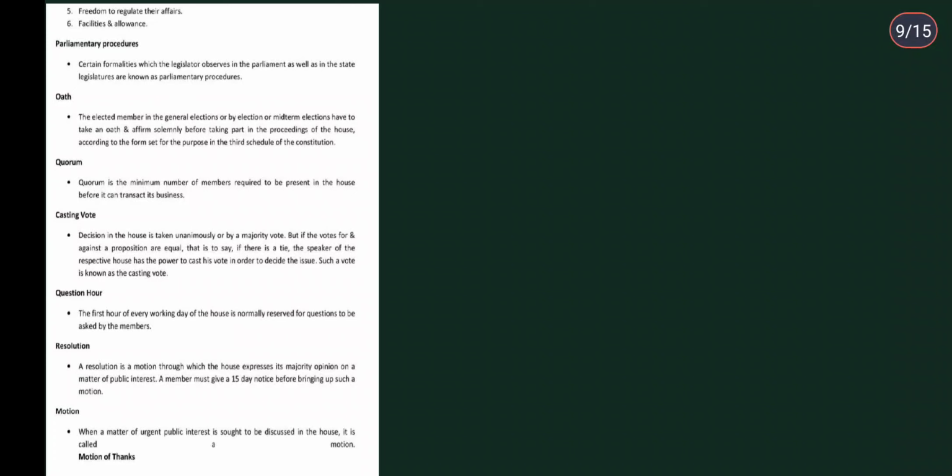Then oath. The members elected in the general election or by midterm elections have to take an oath and affirm solemnly before taking part in the proceedings of the house, according to the form set for the purpose in the third schedule of the constitution.